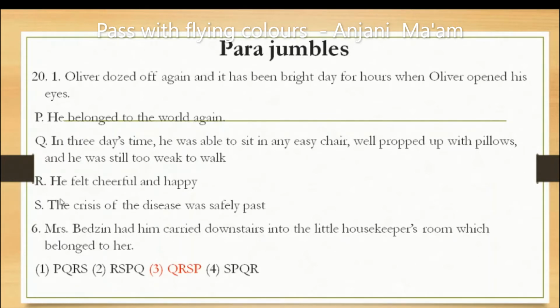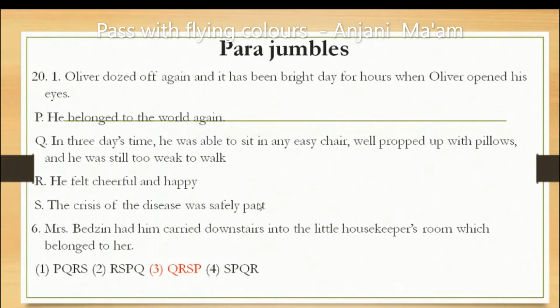Now see how this sentence came at last, because it is the description of Oliver, who was badly ill, and how recovery came in the first three days. He was too weak to walk, still he felt cheerful and happy. Why was he cheerful and happy? Logic is given, because the crisis of the disease was safely past.